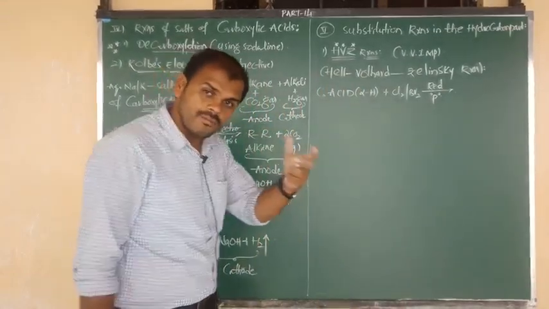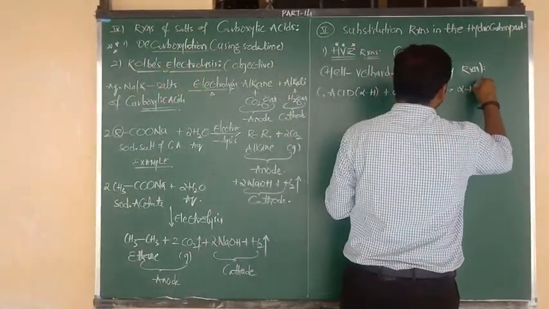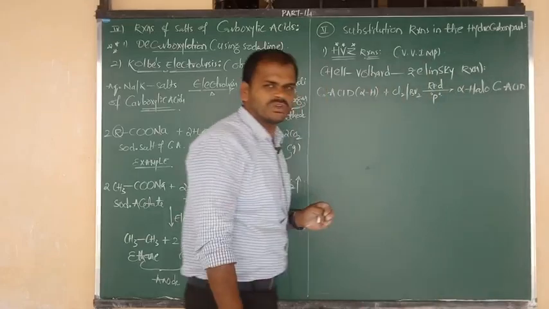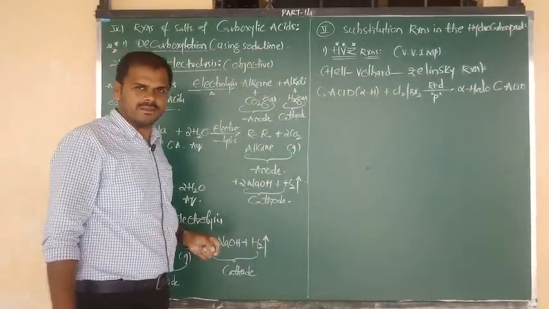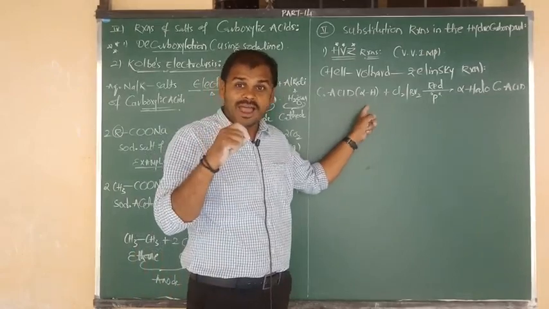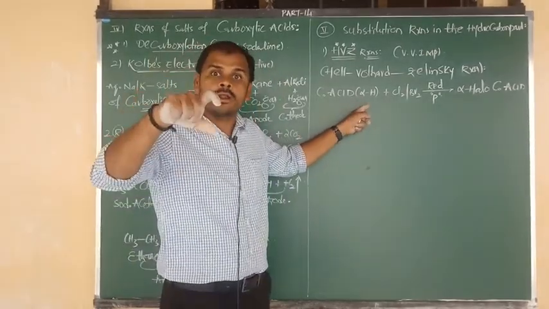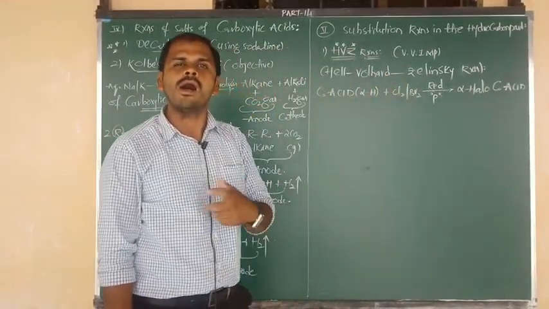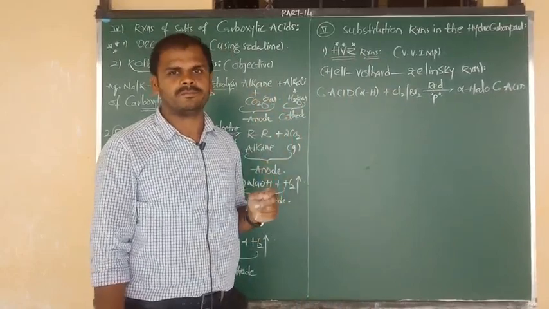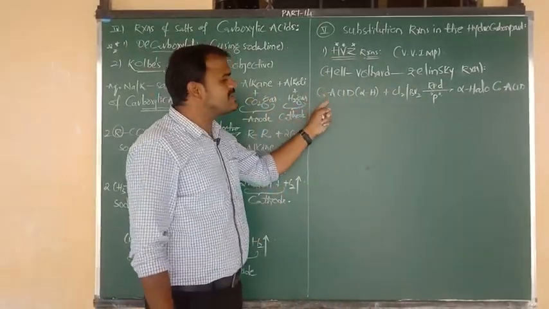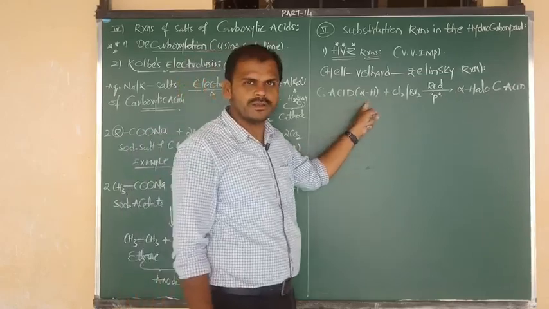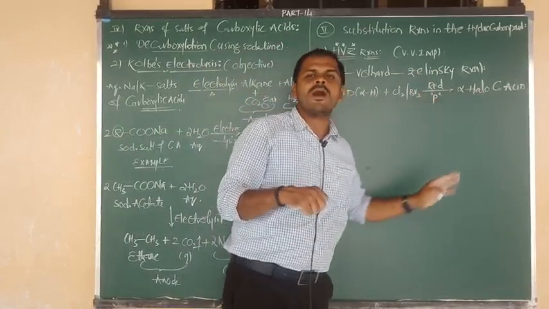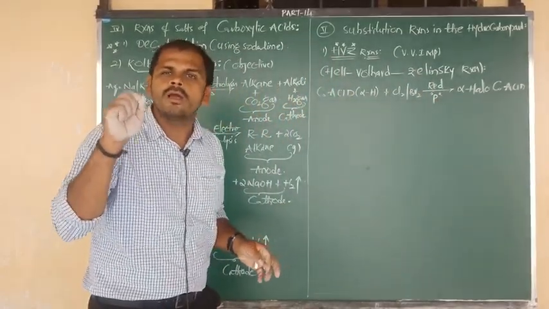And finally here we get the product, called alpha halo carboxylic acid. What is the product you are going to get? Alpha halo carboxylic acid. In carboxylic acids, alpha hydrogen is there. Now that alpha hydrogen undergoes substitution by halogen. That's why the product is alpha halo carboxylic acid. So carboxylic acids having alpha hydrogen, on reaction with chlorine or bromine in presence of red phosphorus, give the product alpha halo carboxylic acid.